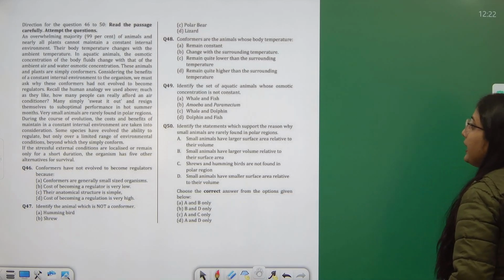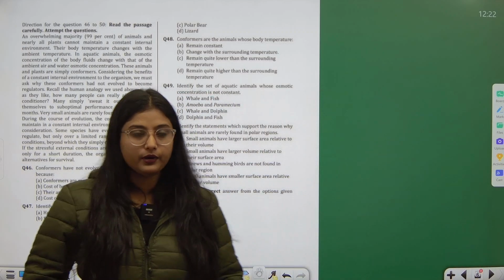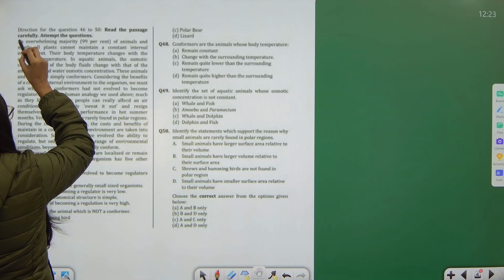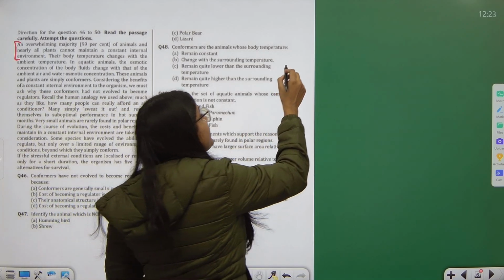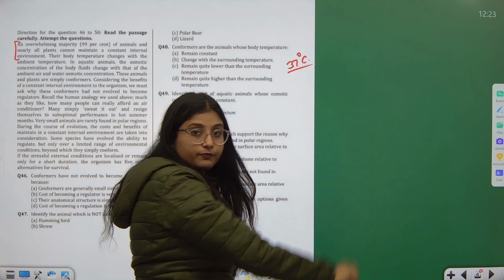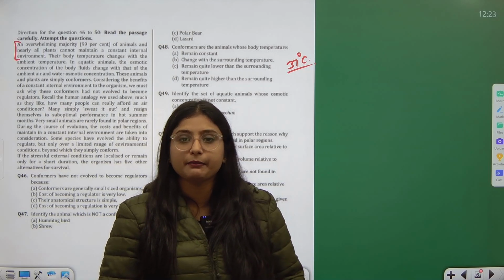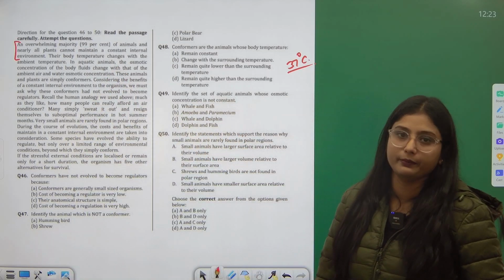Now if I talk about the last case study passage given in this paper, you can read it very nicely. An overwhelming majority, 99% of animals and nearly all the plants, cannot maintain a constant internal environment. Like we people have a constant temperature of 37 degrees Celsius. We are warm-blooded animals, maintaining a constant temperature, whereas the majority of plants and animals, 99%, cannot maintain it.